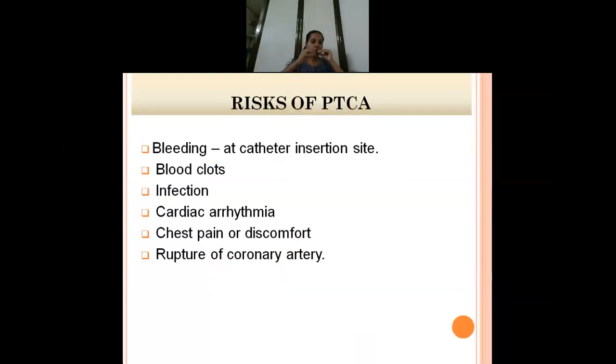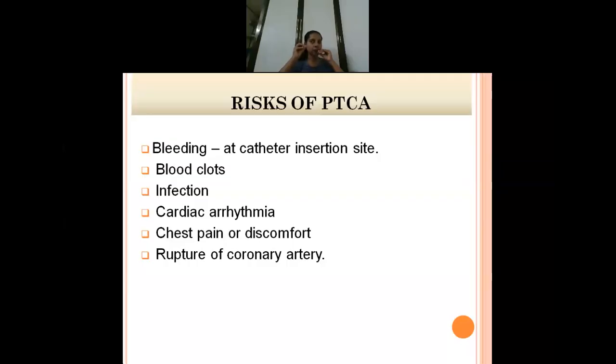Now, certain other things, as I was telling about the cost. Most of the time the cost of this stent, it depends on the range, and the entire PTCA procedure may take around 20,000 to 30,000.